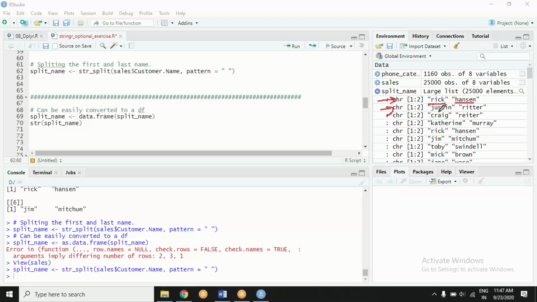Element 1, element 2, element 1, element 2, and so on. If there is element 3 somewhere, I don't know, must be there, but I'm not very sure. Can you check the help function of str_split and figure it out? What can we do better? Go ahead, try it yourself.